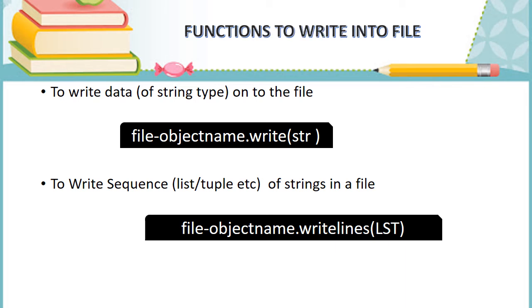For writing data into the file, we also have two notable functions. The first one: to write one particular string alone, we can use the function object name dot write of the string name, only one. If you want to write more than one string, a tuple of strings or a list of strings, then you have to use writelines of, and you have to give the list variable or the tuple variable name.